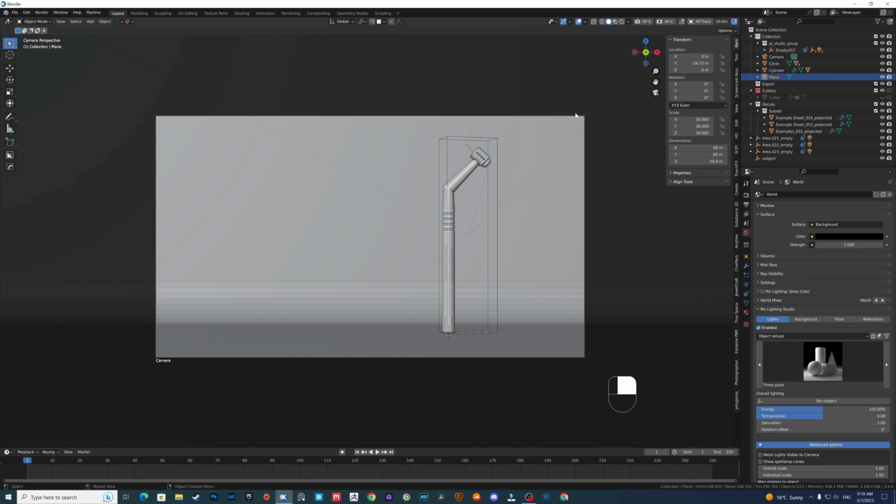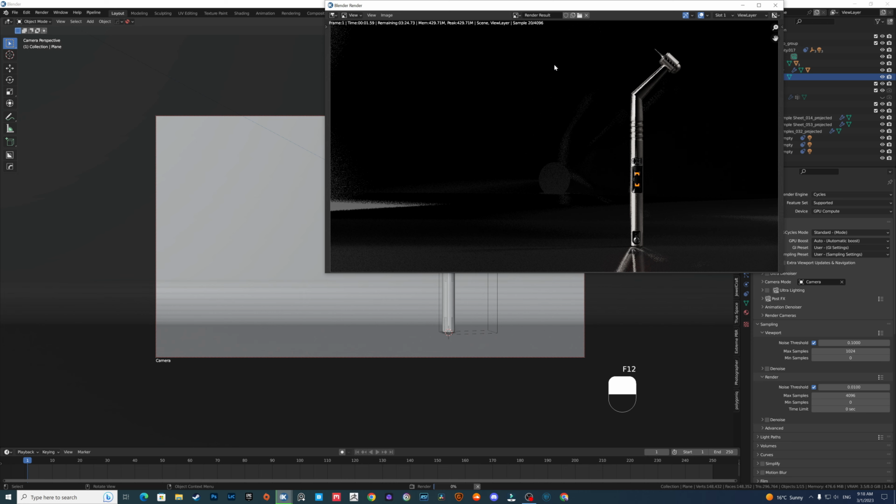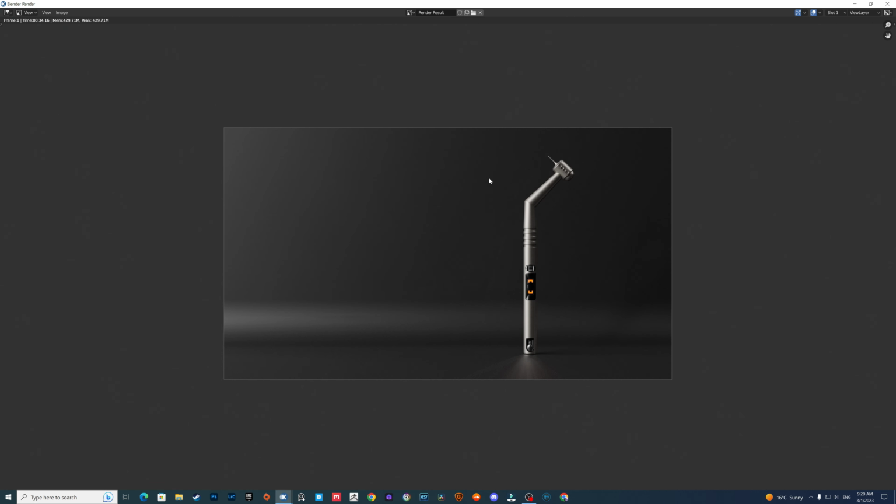Let's render this and see. What I like to do for a scene like this is just go to the light paths and set it to full global illumination and then render it. So let's see, and this is what we get, guys.